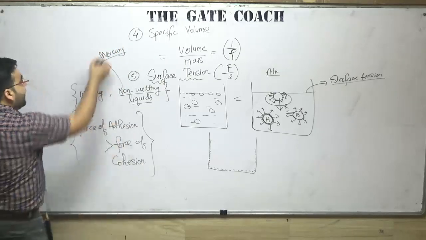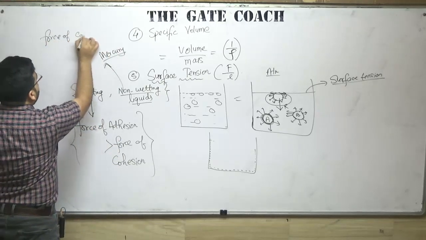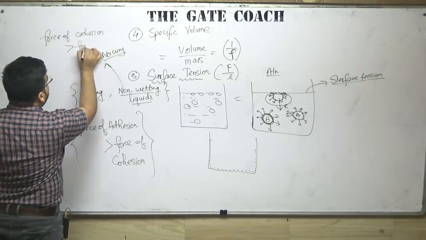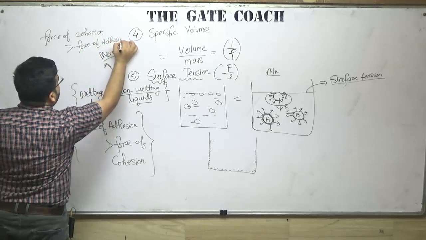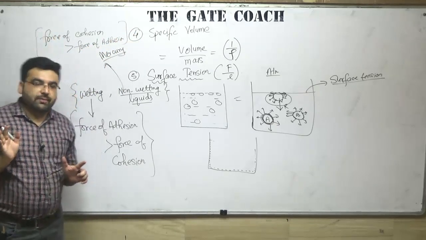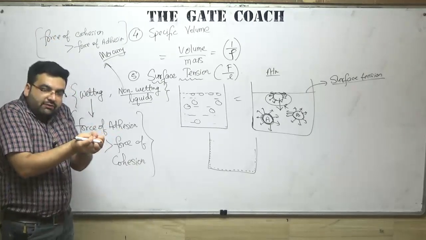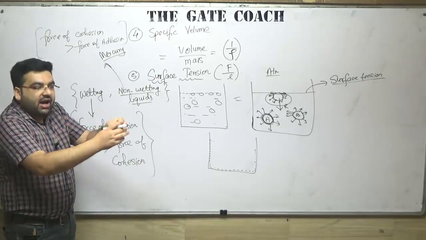Clear? So what is happening is that the force of cohesion is greater than the force of adhesion. The intermolecular forces are very high as compared to the forces between the two different media.